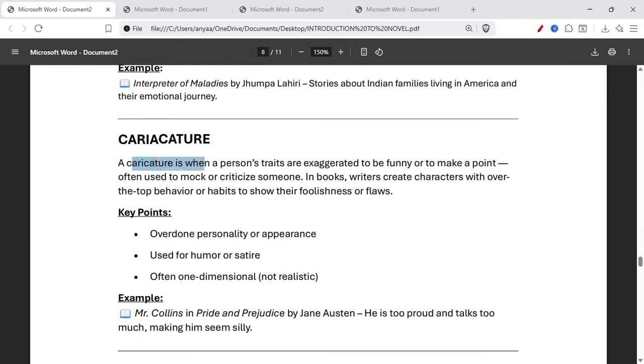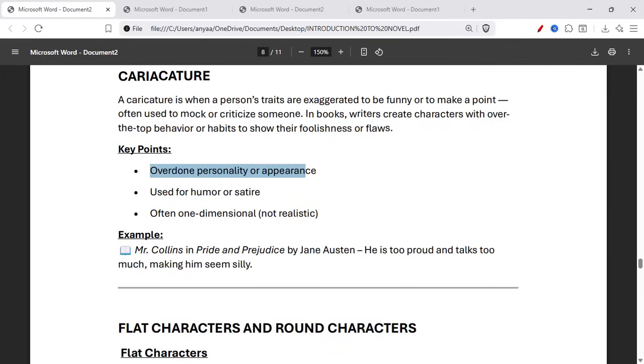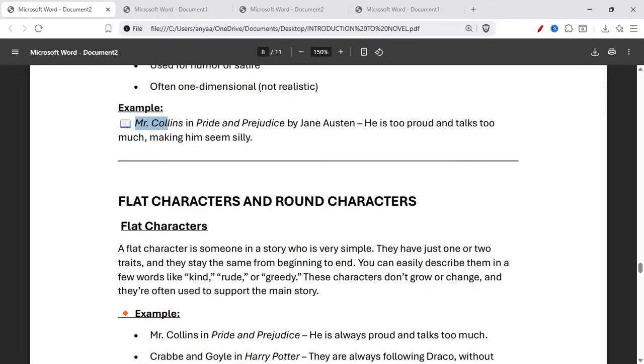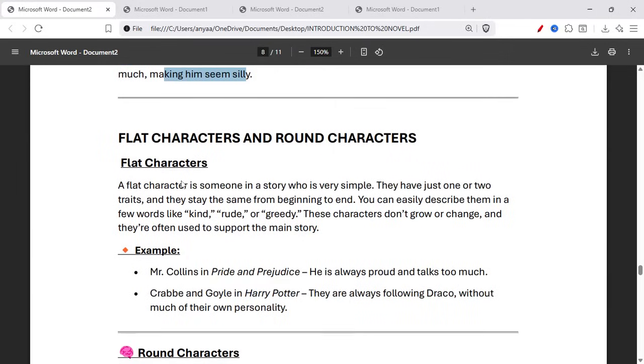Caricature. A caricature is when a person's traits are exaggerated to be funny or to make a point, often used to mock or criticize someone. In a book, the writer creates a character with over-the-top behavior or habits to show their foolishness or flaws. Key points: overdone personality or appearance, used for humor or satire, often one-dimensional, not realistic. For example, Mr. Collins in Pride and Prejudice by Jane Austen. He is too proud and talks too much, making him seem silly.